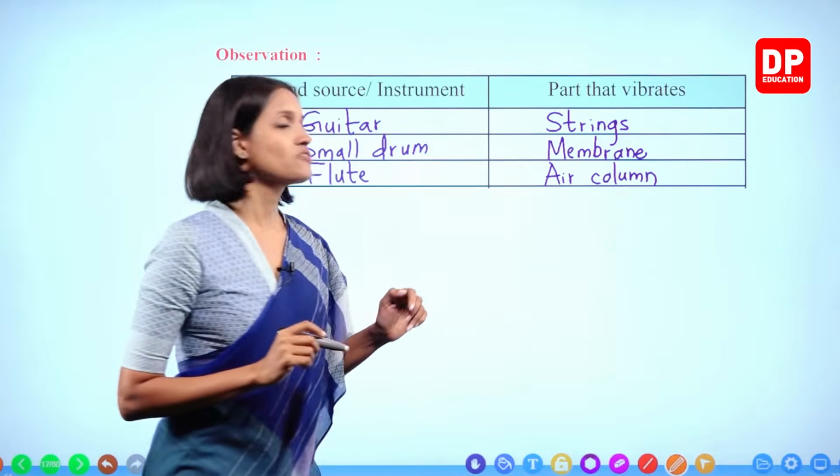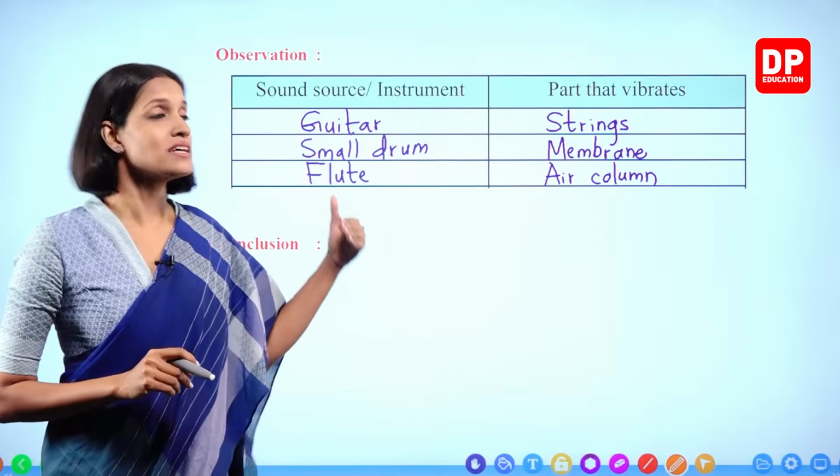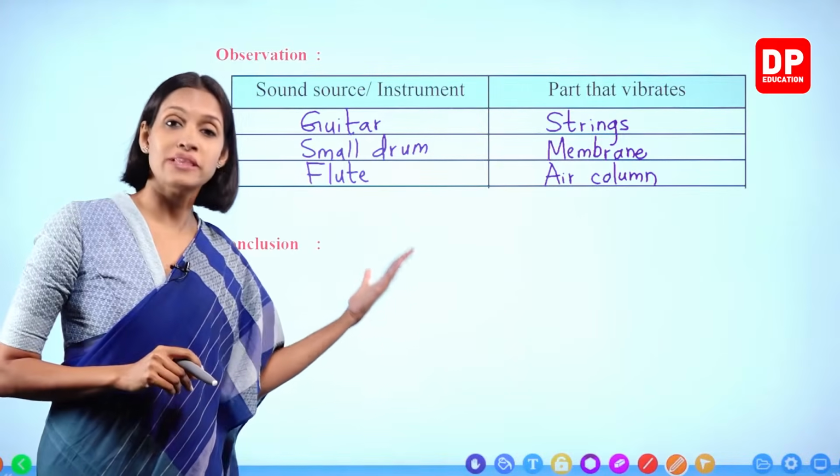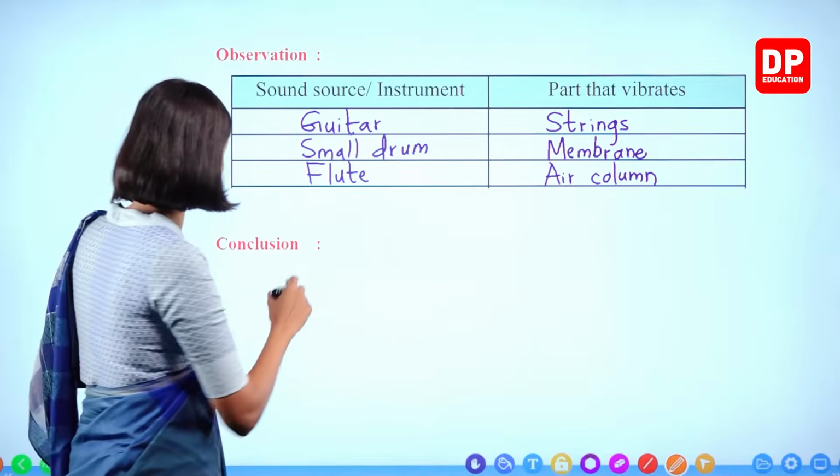Right? So what is the conclusion after doing this activity? Different instruments produce sound by different methods, by vibrating different parts. Okay, let's write that as well.